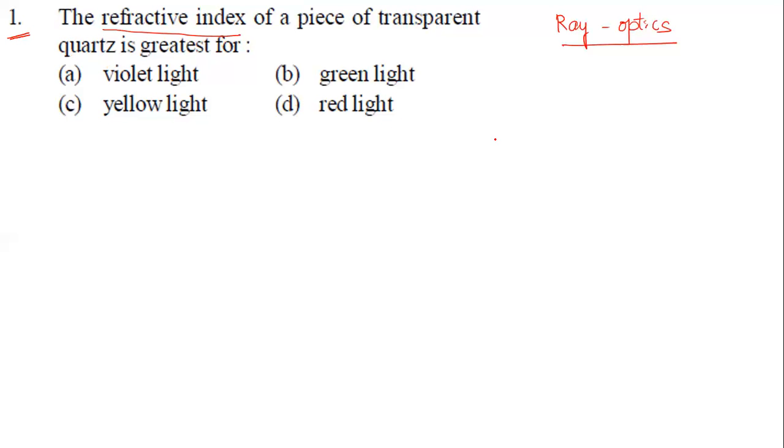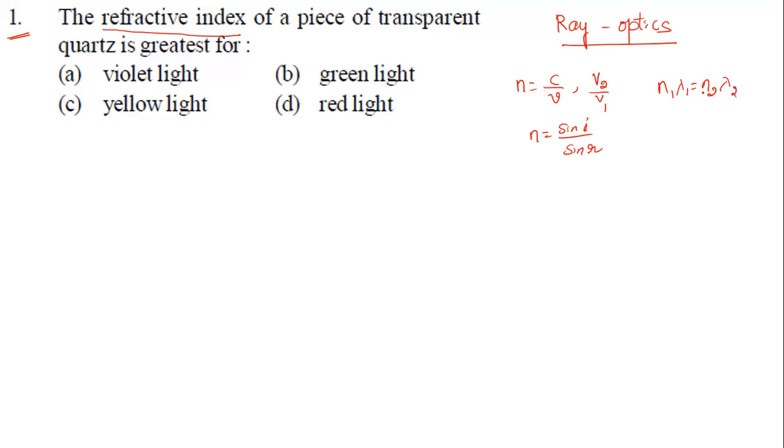So what are the refractive index formulas? If I glance at them, refractive index is given by one formula, C by V, the ratio of the speed of light in air or vacuum to the speed of light in the medium. Another formula is V2 by V1, the ratio of the speed of light in one medium with respect to another medium. N is also sine i by sine r, using Snell's law. And you have used this formula, N1 lambda 1 equals N2 lambda 2.